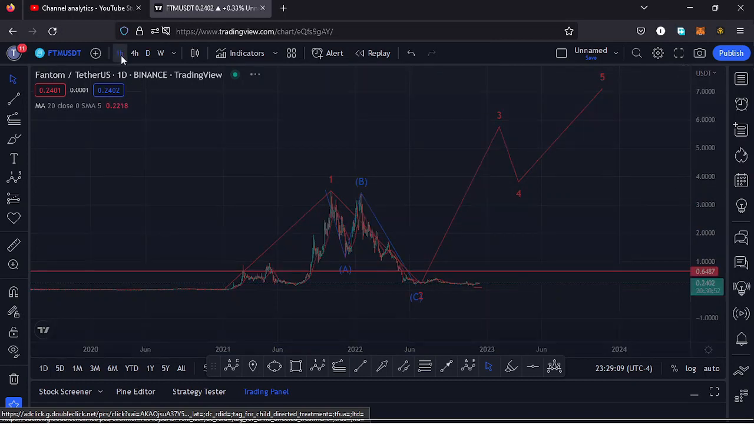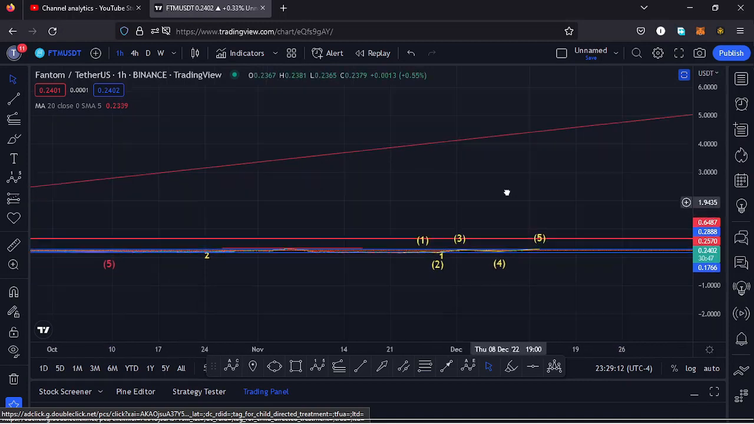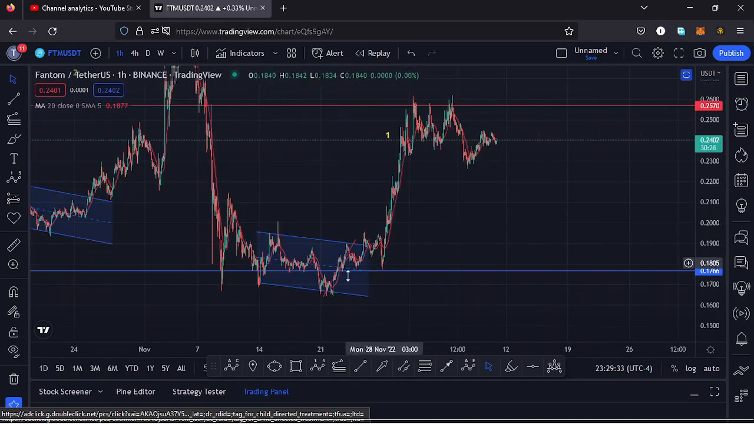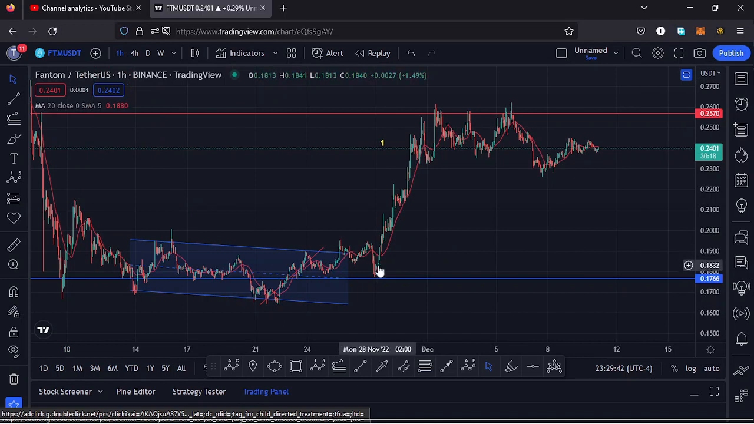Jumping to the 1 hour chart for further analysis and to give you the short-term scenarios that I expect to play out, you can see that here on the 1 hour chart, this is where we made our low at around the $0.016 mark, and we had been trading within this channel, and we managed to break out of the channel to the upper side and continued pushing even higher.